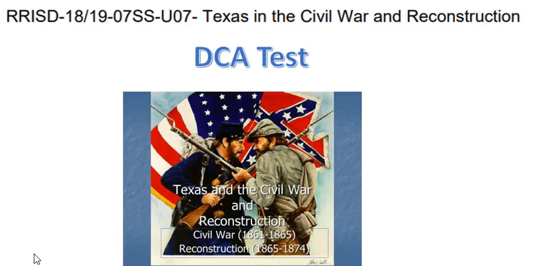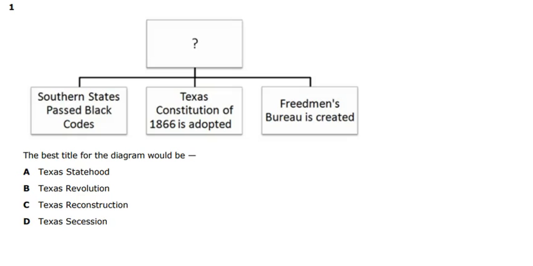Today you're taking the Texas in the Civil War and Reconstruction DCA on Unit 7. Number 1. The best title for the diagram would be A, Texas Statehood, B, Texas Revolution, C, Texas Reconstruction, or D, Texas Secession.